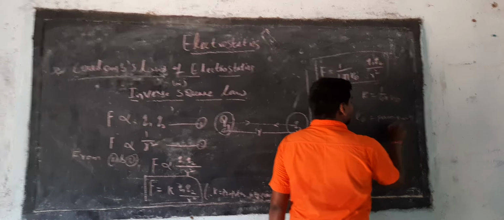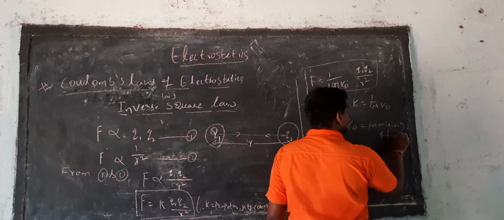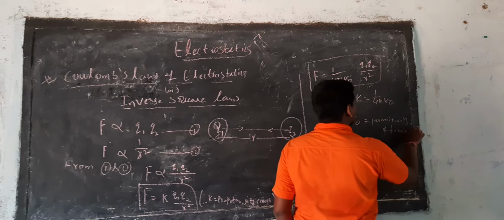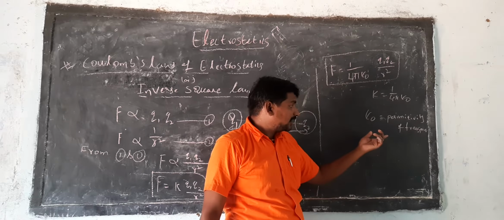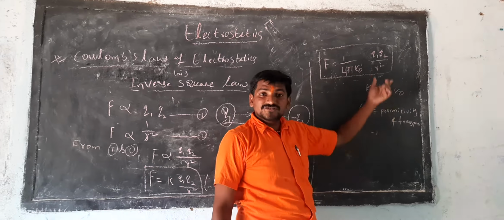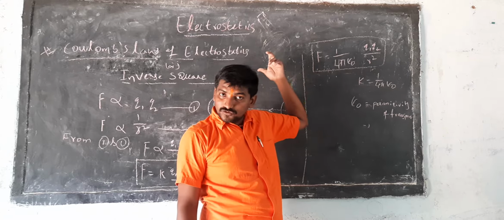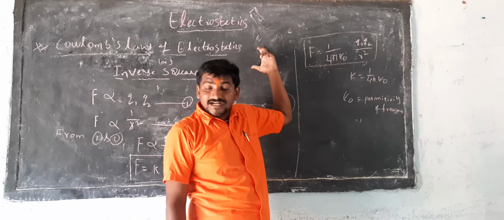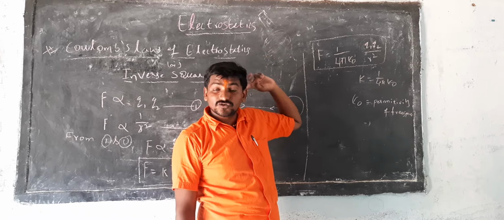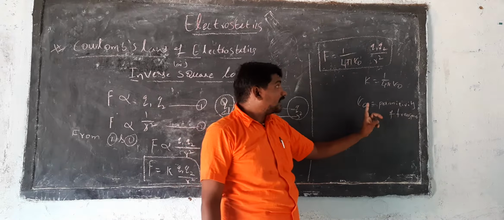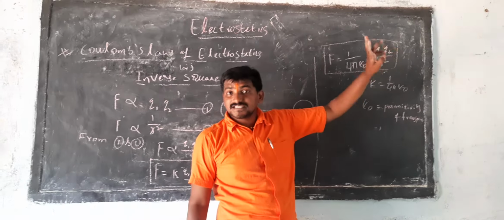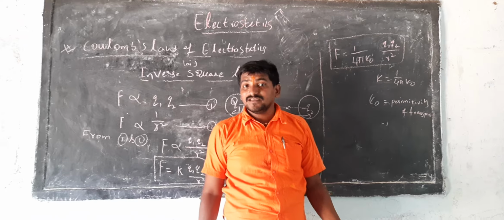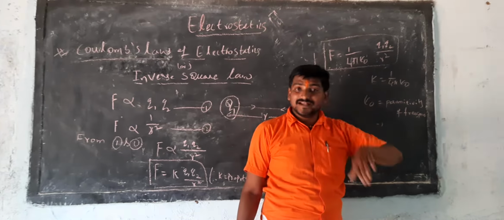What is this permittivity of free space? If you are placing these two charges in vacuum, then that is the electrostatic force between those two charges. Or if you are placing these two charges in any other medium, then we say permittivity of the medium.